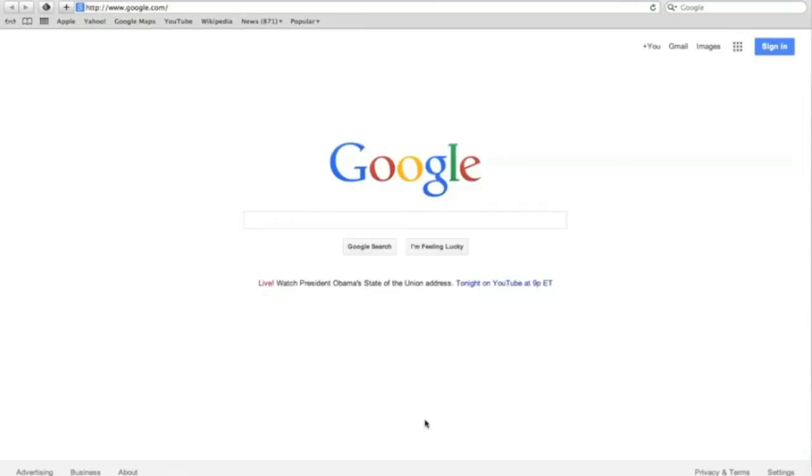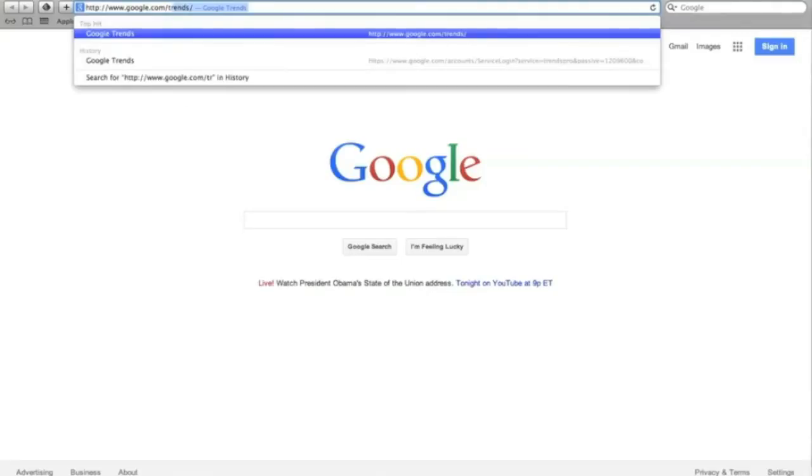So a lot of people ask me where to get the data for this type of product. And it's very easy. This is just one of many places where you can get your data. You can get your data from your own bank. You can get your data from information that people provide you, and you can also get your data from Google Trends.